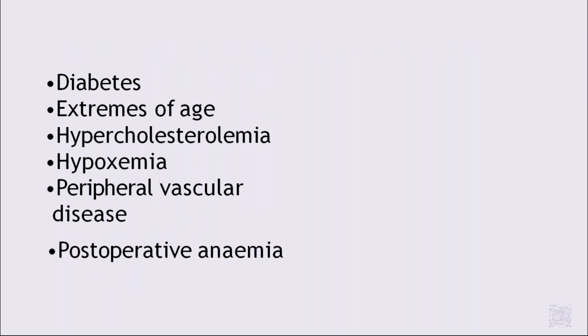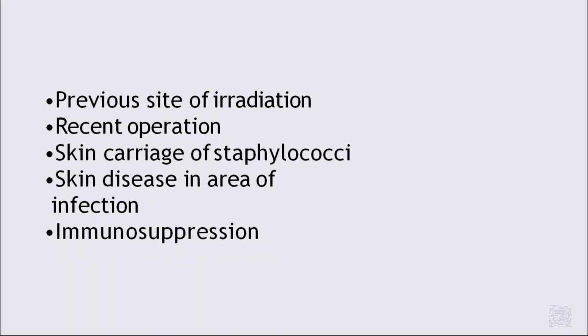Immunosuppressive conditions like diabetes, extremes of age, younger age and old age, hypercholesterolemia, hypoxemia, peripheral vascular diseases, and anemia. Any previous site of radiation exposure or recent surgery, any skin carriage of staphylococci, skin diseases in the area of infection or infected skin diseases, and immunosuppression such as chemotherapy or steroid therapy.